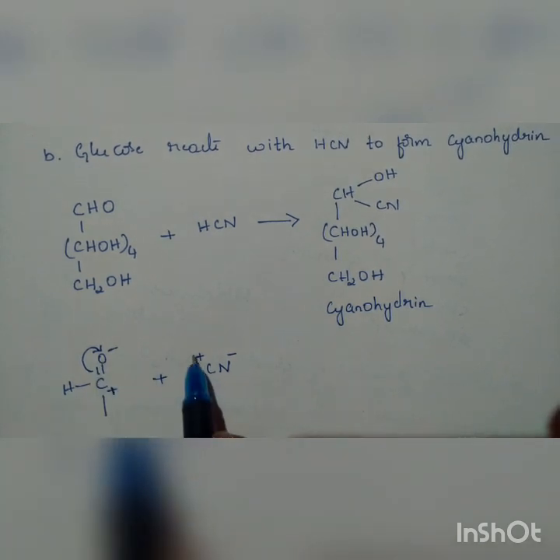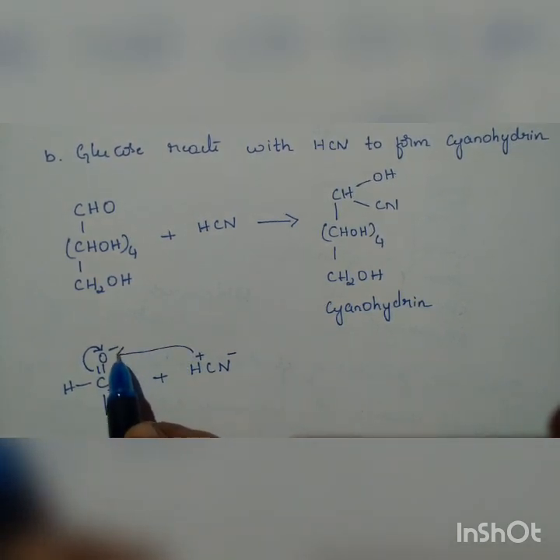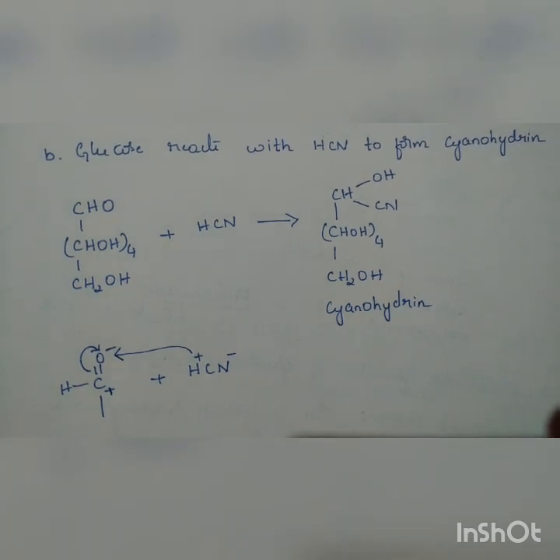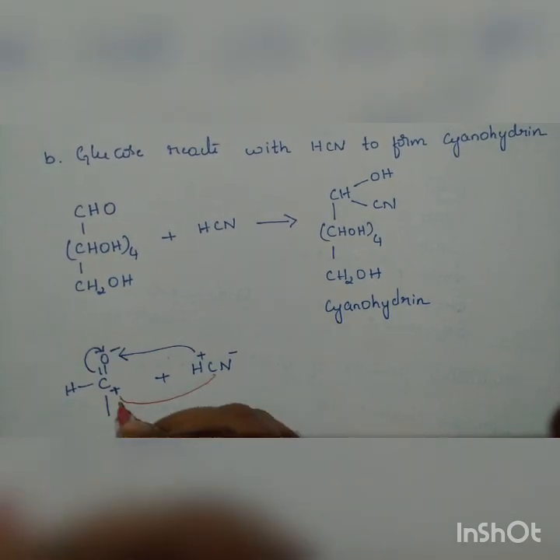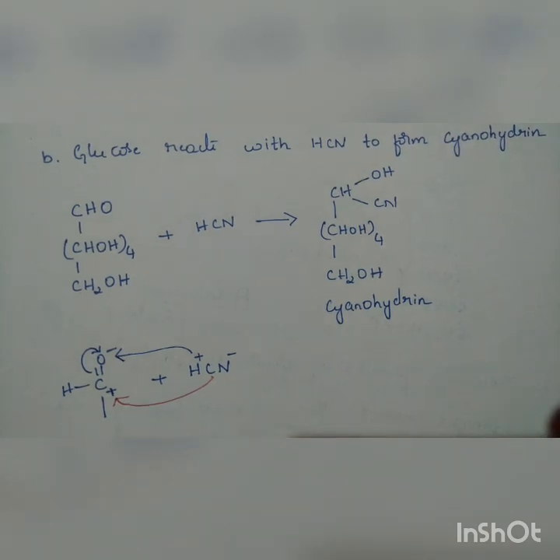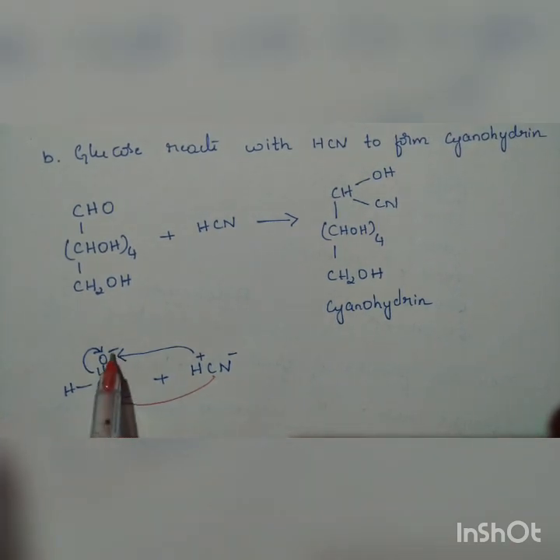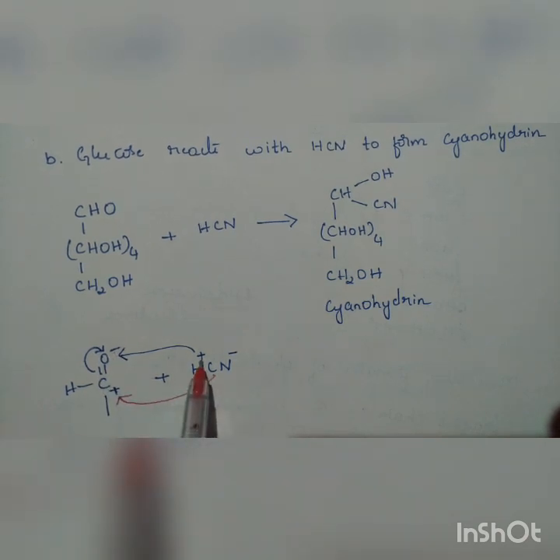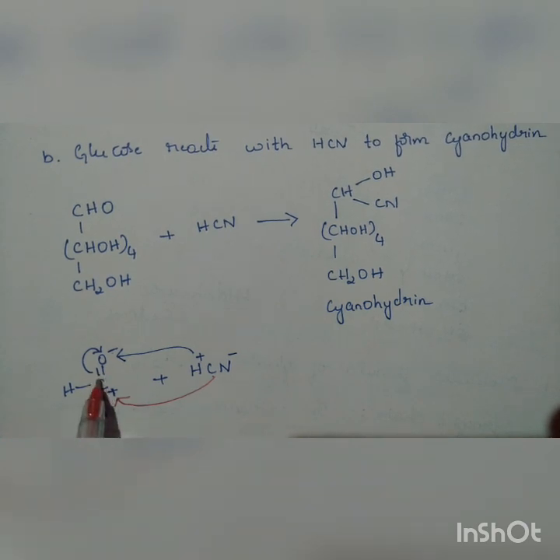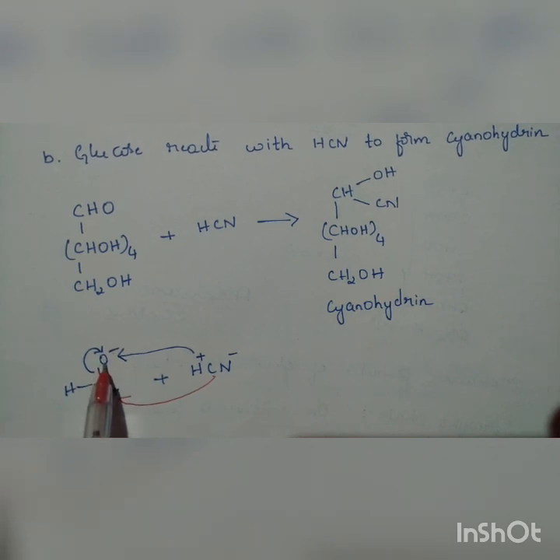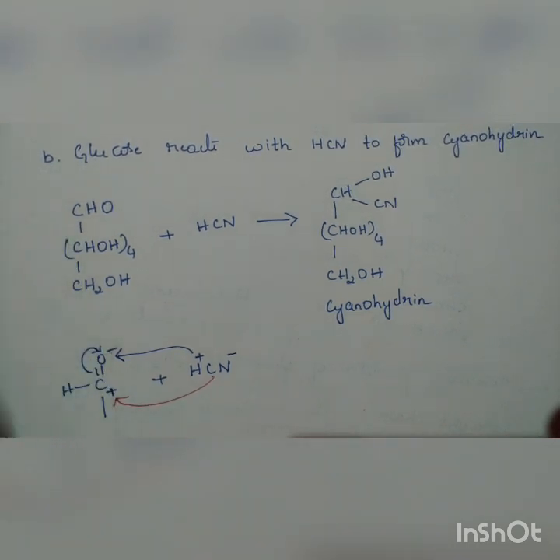Then the negatively charged oxygen attracts the positively charged hydrogen atom, and the positively charged carbon atom attracts the negatively charged CN minus towards its side. So the bonded pair shifts onto oxygen because oxygen is more electronegative in nature, and so the double bond is broken.